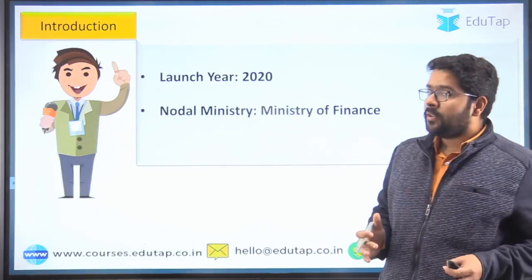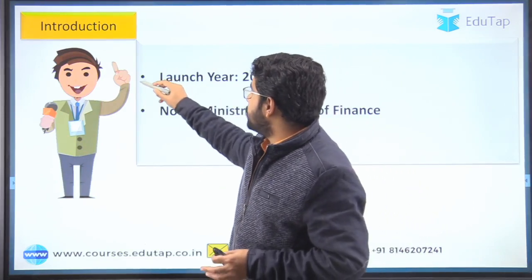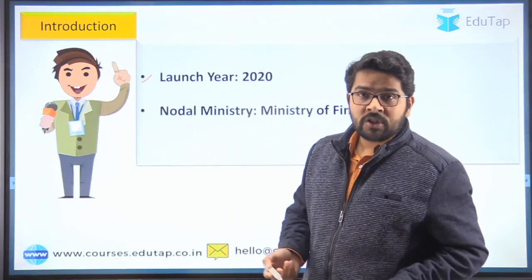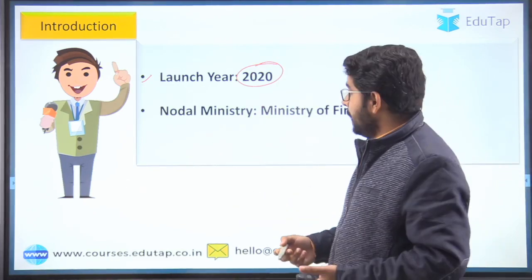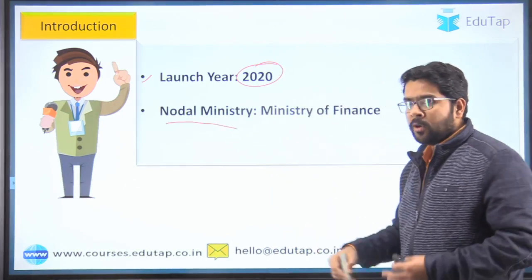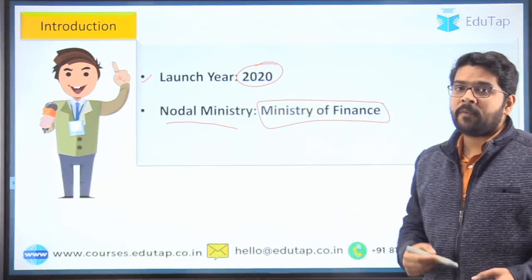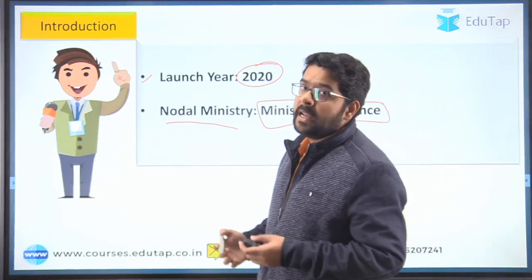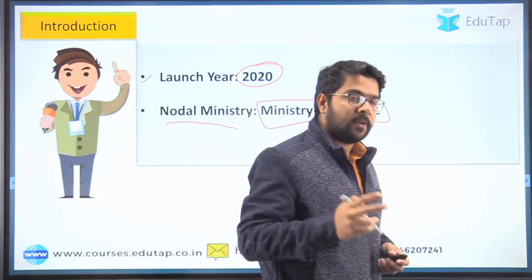As I told you, we will cover it as per the dimensions. The first dimension is the launch year. It is a newly launched scheme, launched during Corona. The second dimension is the nodal ministry. The nodal ministry is the Ministry of Finance, which is responsible for taking the important decisions regarding this particular scheme. So these are the two dimensions that we have covered.